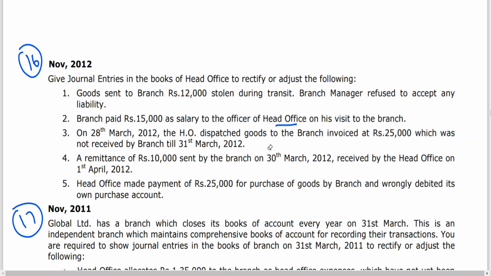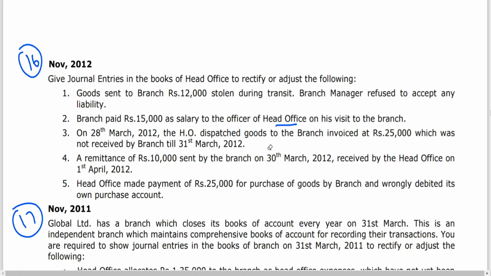That means before 31st March, there is no entry for cash in transit in the books of head office. Cash sent by branch has been recorded in branch, but since cash is not received before 31st March, there is no entry for cash receipt. So you should write an entry for cash in transit as on 31st March 2012. Note down the entry. We have discussed a number of times, the cash in transit entry will be there in the books of